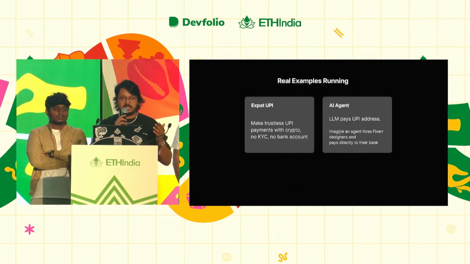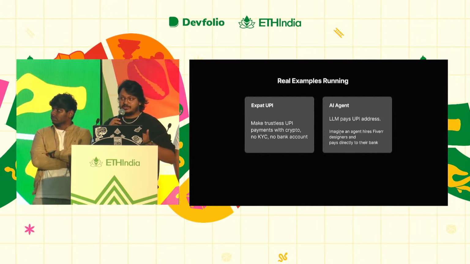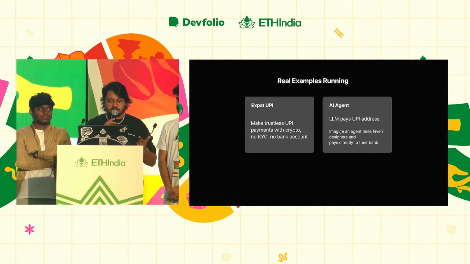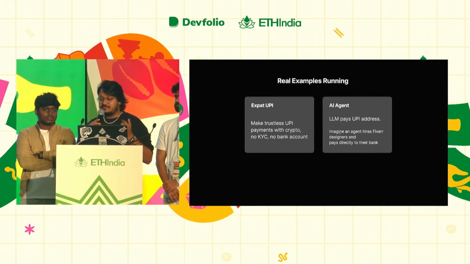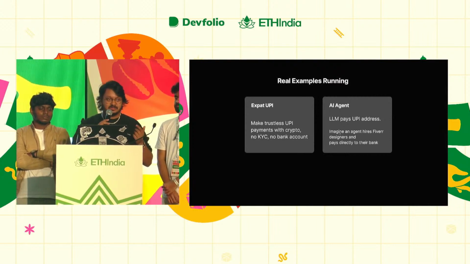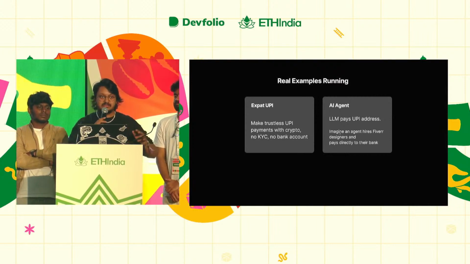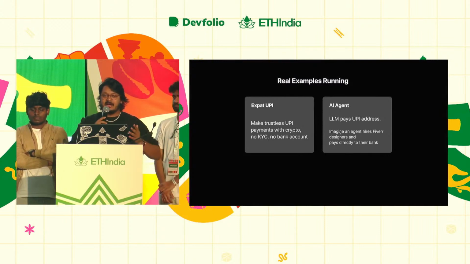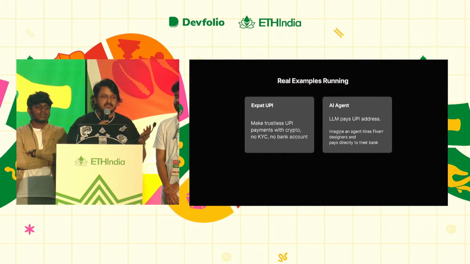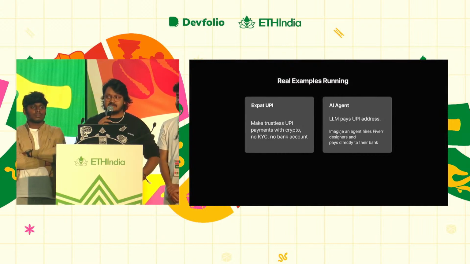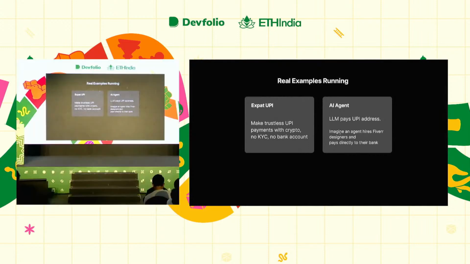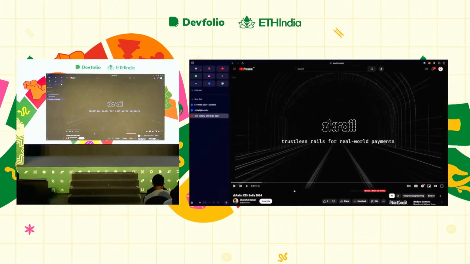One is expat UPI. Imagine that you're a foreigner who landed in India, you don't have a bank account, you do have crypto and a wallet, and you want to make UPI payments through your wallet. How do you do that? And we also have an AI agent example. Imagine that you have built a fully autonomous AI agent, and you have tasked it to build a killer website for your startup. It needs graphics, and for that, maybe the AI agent wants to go to Fiverr and pay some freelancers, but it can't do that unless the freelancer accepts crypto. So with zkRail, your AI agent, which is on-chain, with only access to on-chain funds, can make fiat payments. So with this, let's dive into the video.